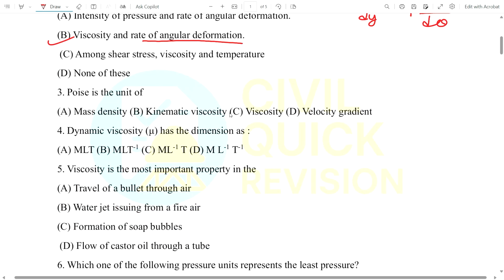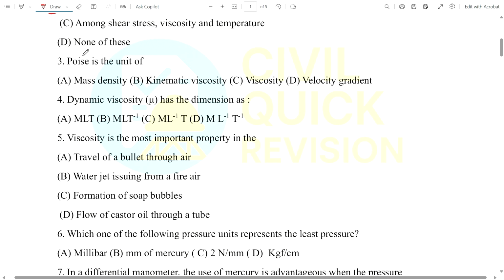Now come to question number 3. What is poise? Poise is the unit of which one: mass density, kinematic viscosity, viscosity, or velocity gradient? The answer will be option C, viscosity. It means dynamic viscosity, for which the unit is poise.